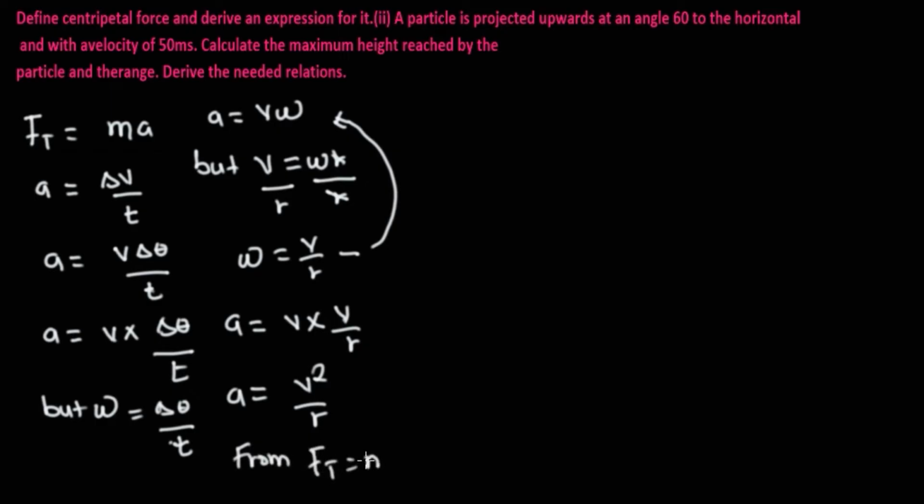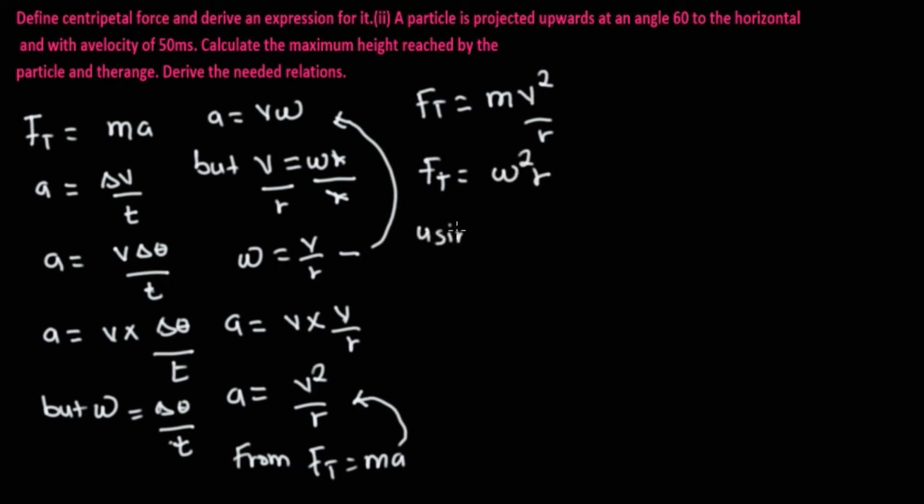Now from Fc is equal to ma, we can now replace our a with this. So centripetal force is equal to mv square over r. We've done a replacement. We can also deduce that centripetal force Fc is still the same thing as mω square r, using v is equal to ωr. How do we go about this?